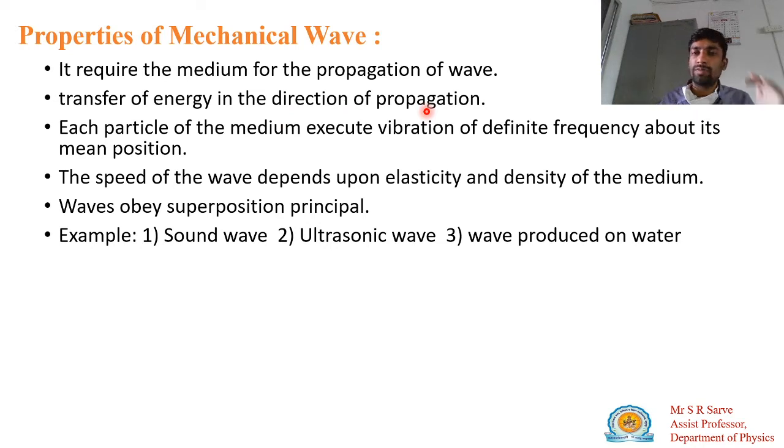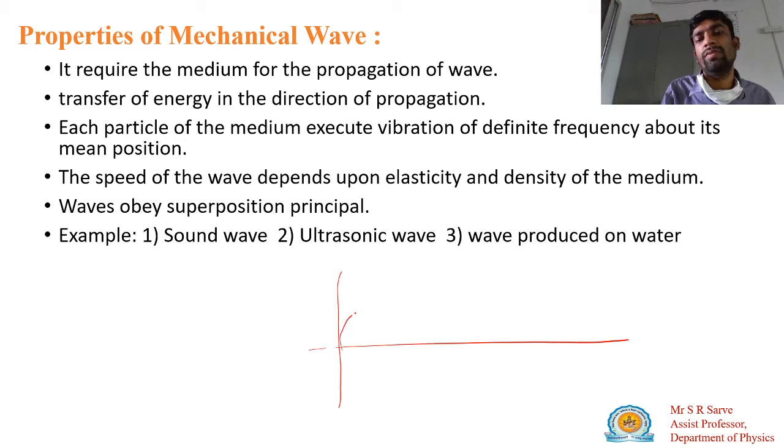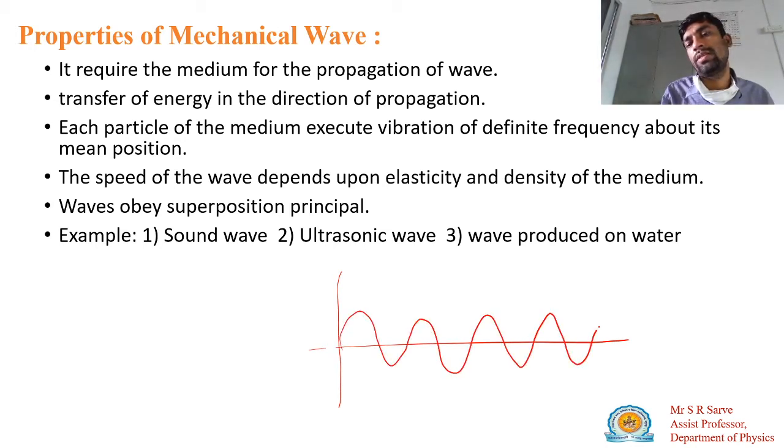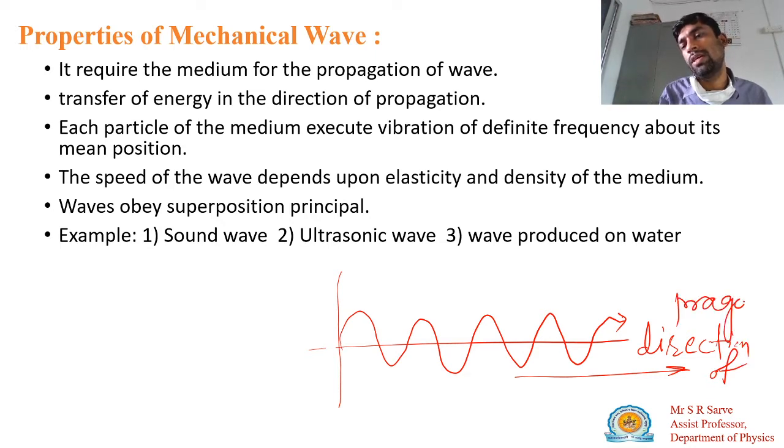So if a wave is propagating, suppose along the positive x direction, if you draw here, I have to use a pen here. Suppose this is the wave, and this wave is propagating along the positive x direction. This is your direction of propagation. What is this direction of propagation? The direction of propagation is the positive x axis. And this is the direction of vibration of the particles. In this way the particles vibrate.